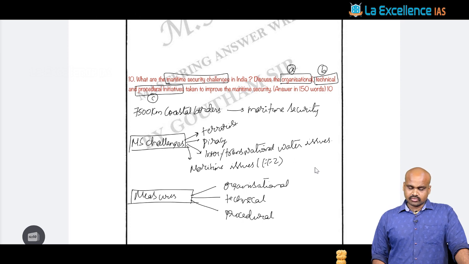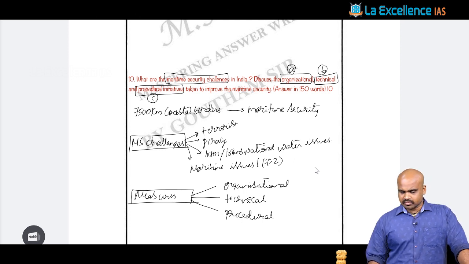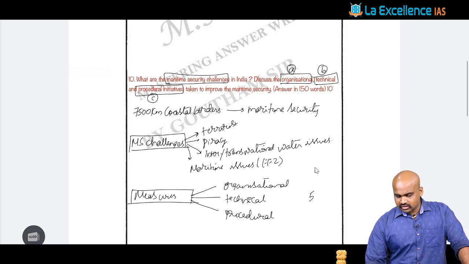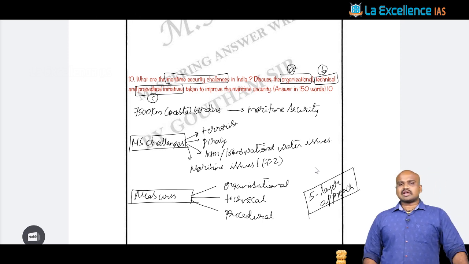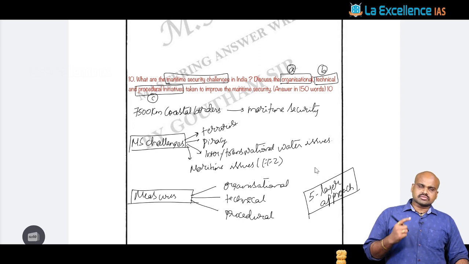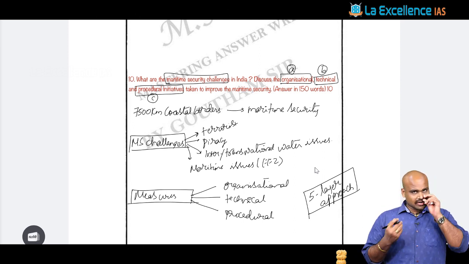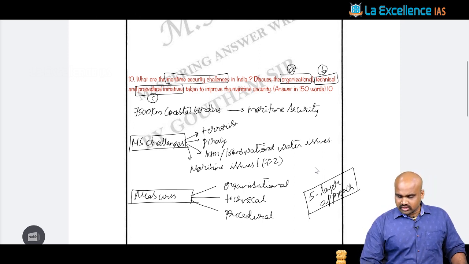in this context. Right? Once we discuss this, you can conclude by saying that a 5-layered approach is the way forward, as we suggested in the class, with respect to tackling maritime security. When you talk about tackling maritime security and this 5-layered approach, it fundamentally means the first layer has to be the people.